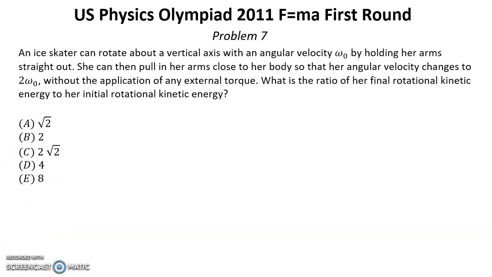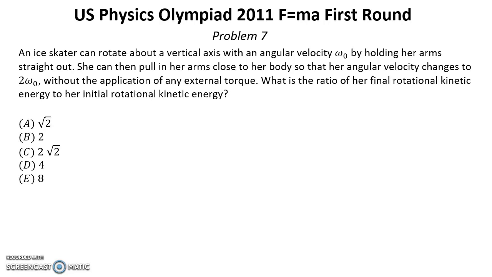Problem number 7. Solution for this problem you can find below this video in the reference of the description. An ice skater can rotate about a vertical axis with an angular velocity omega 0 by holding her arms straight out.